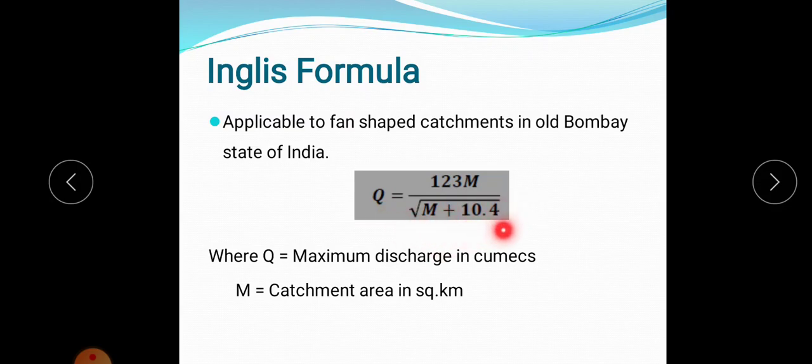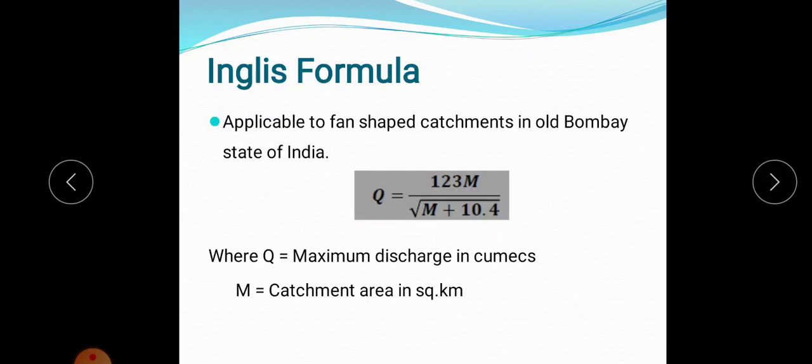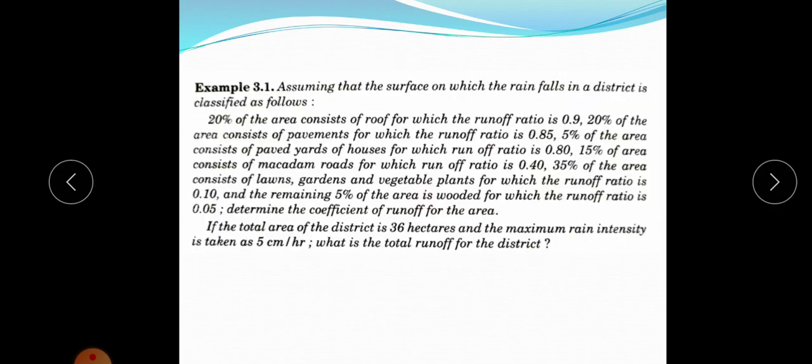So this is the English formula, Q is equal to 123 M divided by the square root of M plus 10.4. These are the different methods to find out the peak runoff or peak drainage discharge, that is the rational method and the empirical method. We can do one problem.